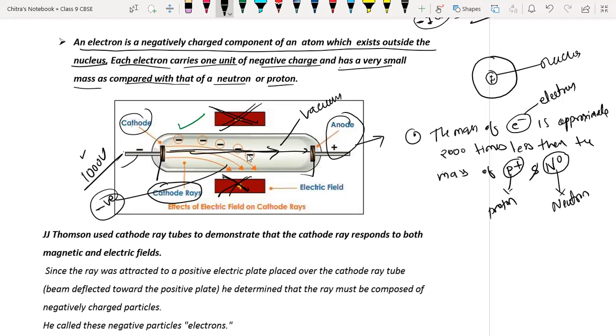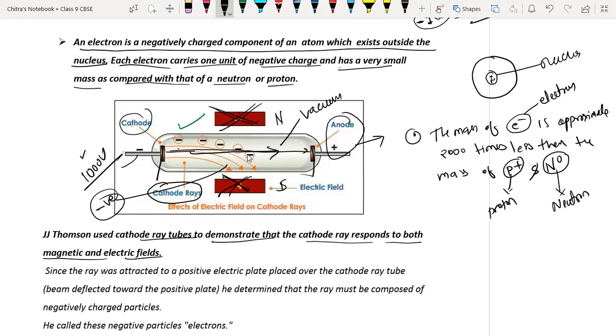Yes, sir. Okay. So, Sir J.J. Thomson used a cathode ray tube. It is called a cathode ray discharge tube, to demonstrate that the cathode ray responds to both magnetic and electric fields. So, this is the magnetic field. Suppose we keep north and south terminals here. Then the light ray emerging from the cathode, called the cathode ray, will get deflected from its original path.